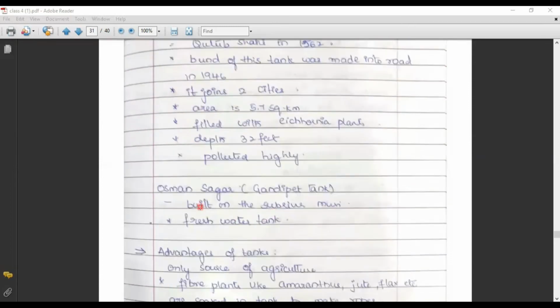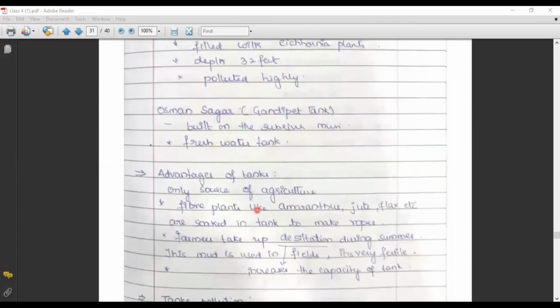Now coming to another tank, Usman Sagar, which can also be called Gandipet Tank. It is built on the sub-river Musi. It provides fresh water for the people who are living in the city. So what are the main advantages of tanks? The main advantage of the tank is it's the source of agriculture. Fiber plants like amaranthus, jute, flax, etc. are soaked in these tanks and used for making ropes.